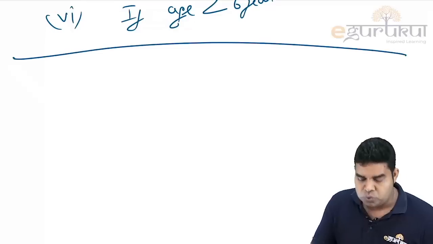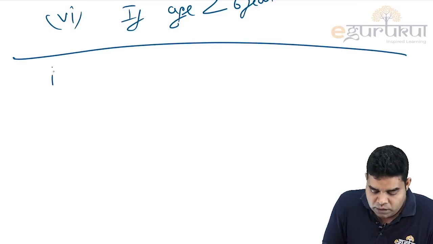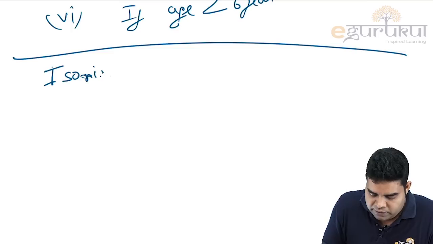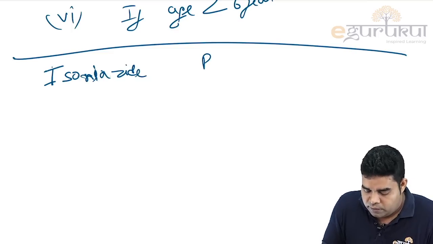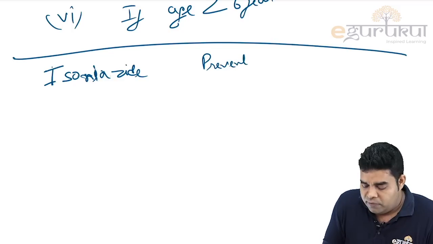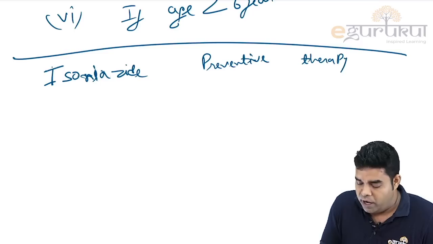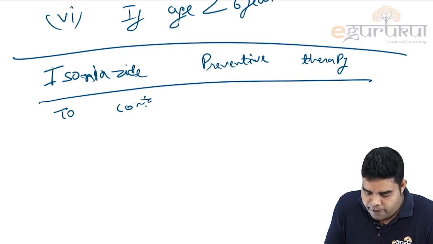Now last 2 things I want to tell here. First thing is that the isoniazid preventive therapy which we are giving, that has also undergone change. In the isoniazid preventive therapy, previously we were giving this therapy to all the people who are contacts of TB patient, who are living in the house of TB patient and all.